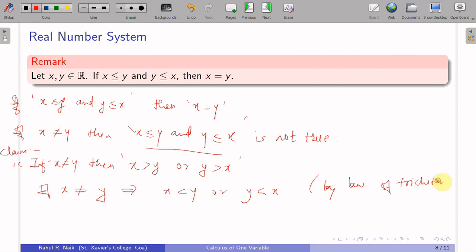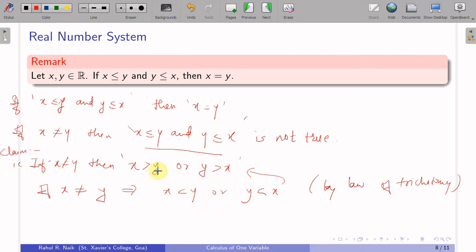Because if x is not equal to y, there are only two possibilities: x is less than y or y is less than x. And so we have proved it. Therefore the contrapositive of this will be true.